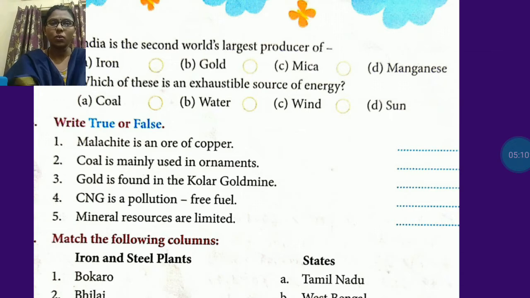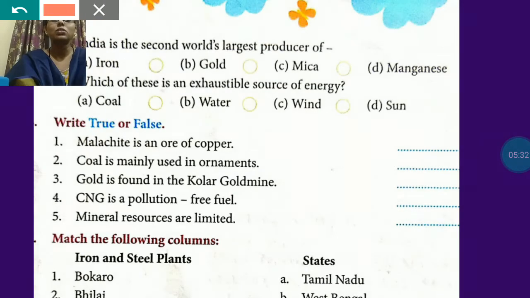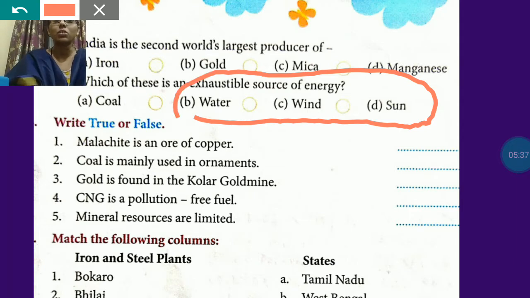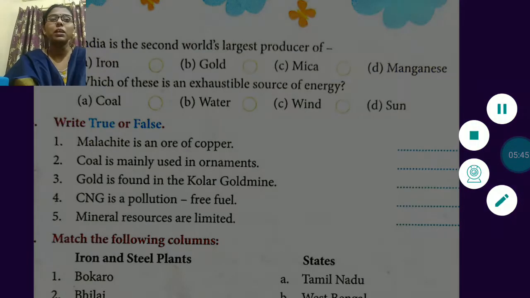Here it's given coal, water, wind and sun. When you use coal in large amounts, the quantity of coal will decrease and one day it will be over. But water, wind and sun are natural sources of energy which are not going to end, but coal will end. That's why the correct answer will be coal.